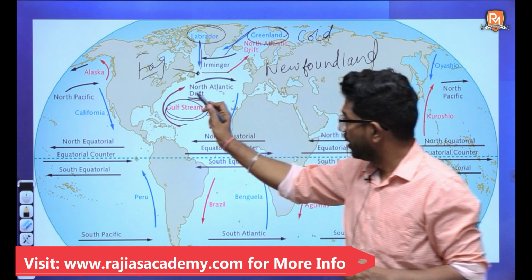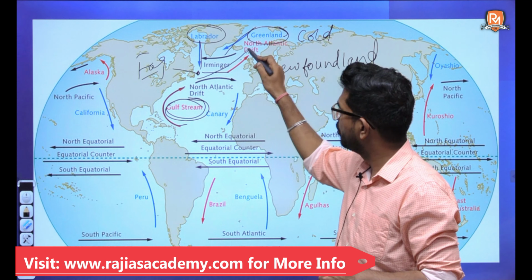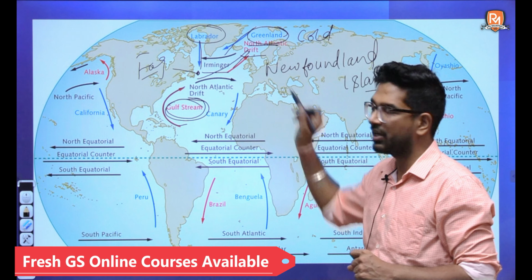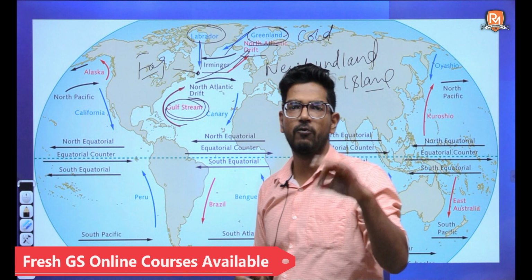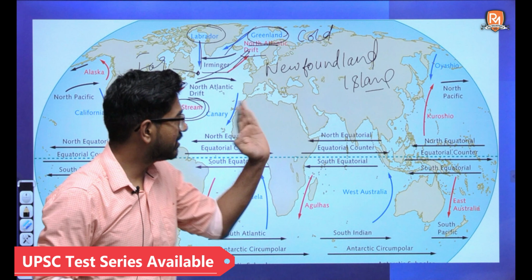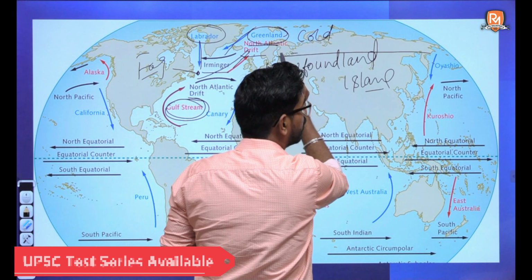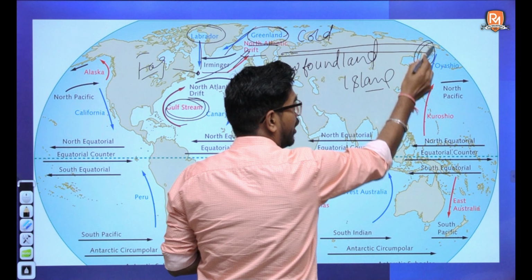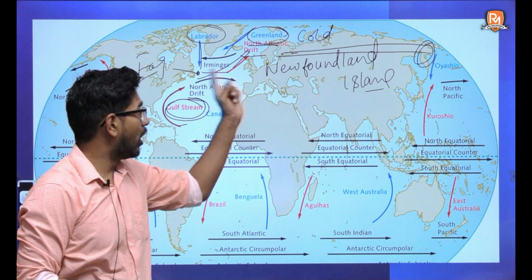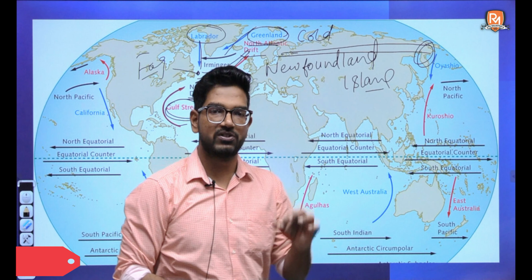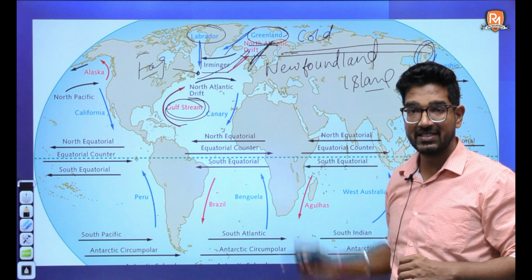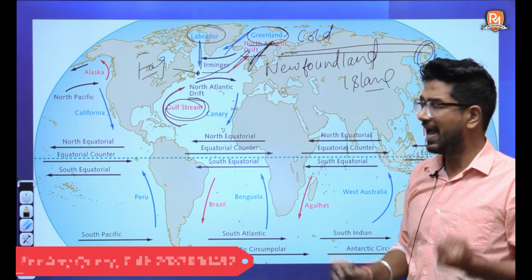Now this Gulf Stream moves further north towards the Scandinavian countries and it is known as the North Atlantic Drift. It is again a warm current, same as the Gulf Stream, but there is one important fact. On the same latitude, if you find a port of Russia on this side, you usually find these ports freeze during winter. But as the North Atlantic Drift is a warm current, it leads to defreezing of these ports in this part of the world, and hence they have much more trade as compared to Russia.